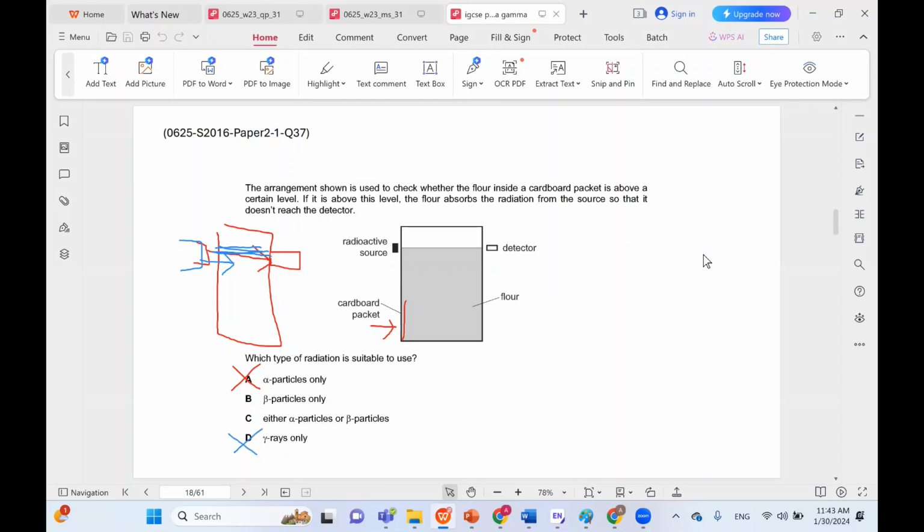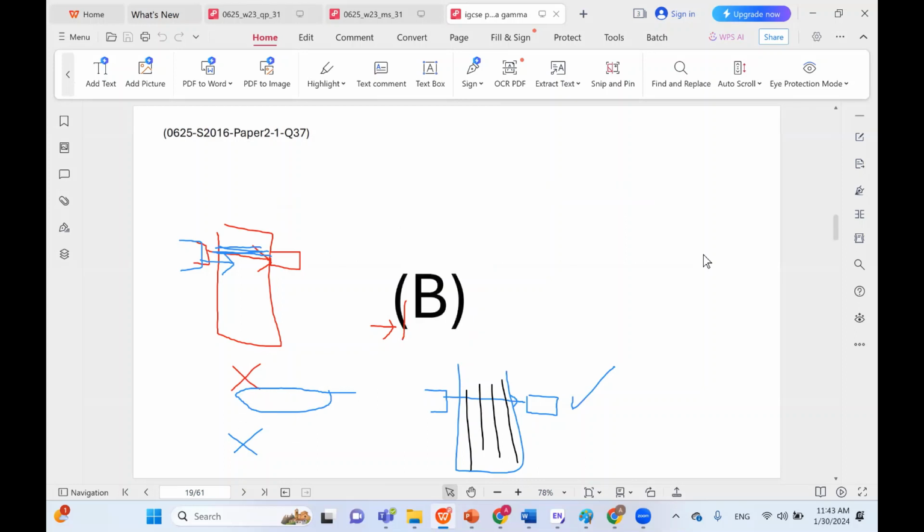The only particle that would work here is beta, because in the normal circumstance, beta can pass through the cardboard and go from the source to the detector, so it would work. But once we add in the flour, beta will not be able to pass and the detector will sense that something is different and it will sound an alarm or it will just stop packing the packet. So B would be the correct choice in this case.